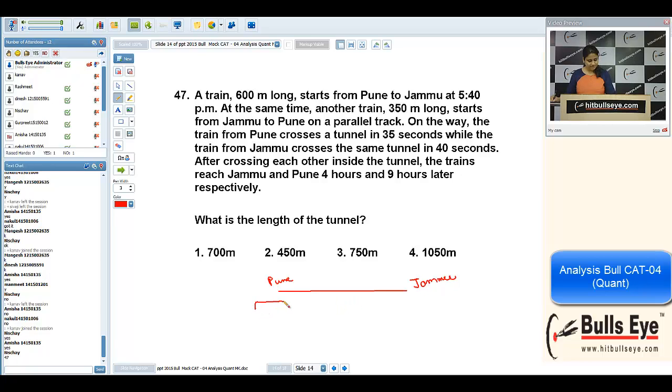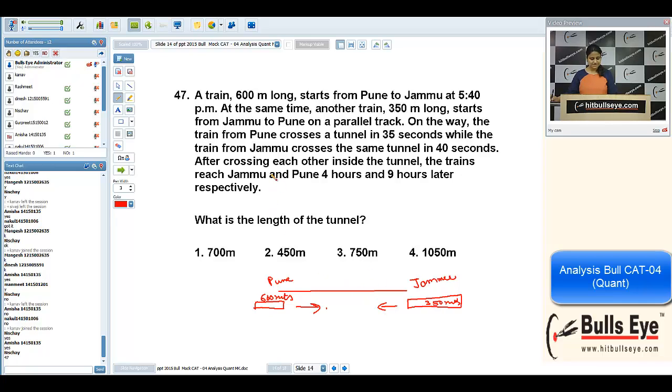There is one train whose length is 600 meters. There is one more train whose length is 350 meters. Both are moving in the opposite direction. On the way, the train from Pune crosses a tunnel in 35 seconds. We don't know the length of the tunnel.